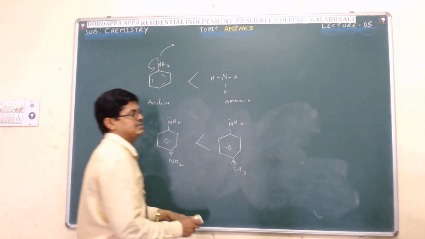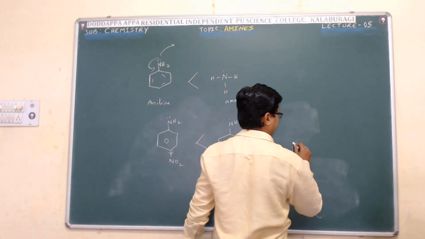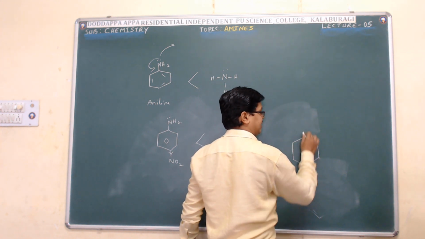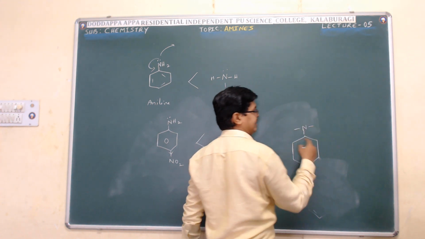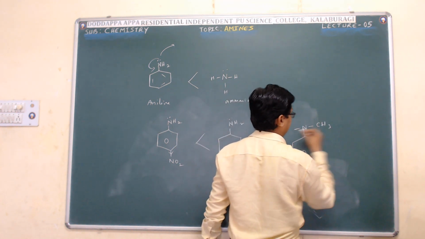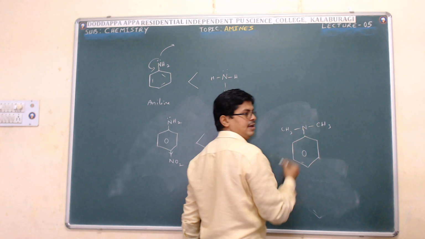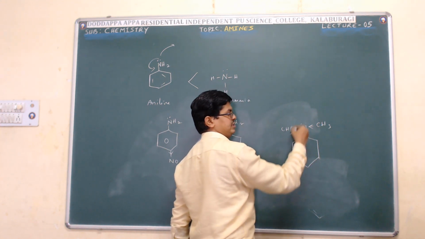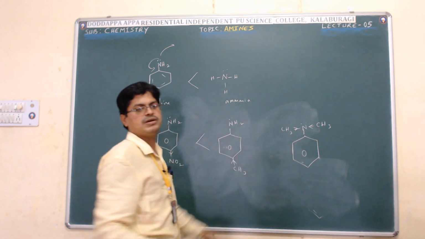Apart from that, if any electron releasing or withdrawing groups are attached directly to the nitrogen of the amine, for example CH3, both are electron releasing groups. Hence, electron density on the nitrogen increases, and its basic property also increases.